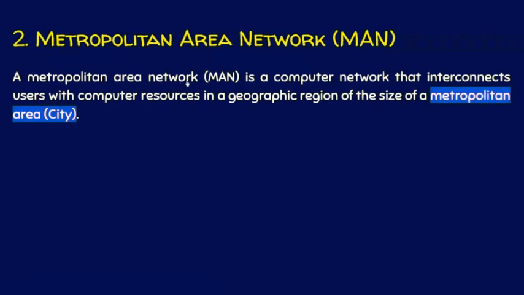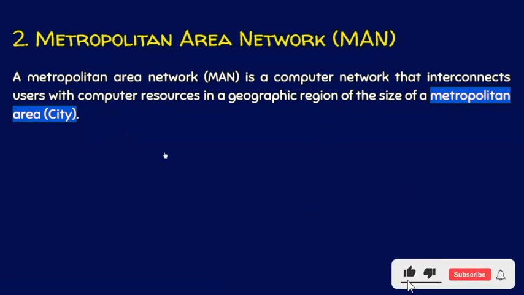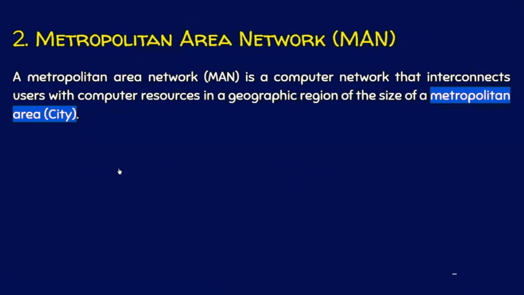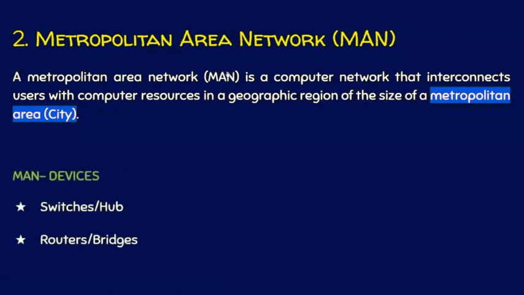Now we will see metropolitan area network or simply MAN. A metropolitan area network is a computer network that interconnects users or computers in a geographic region. See, there are two branches in a city and these two branches are somehow connected with each other. So this kind of network is called a metropolitan area network. In other words, there are two local area networks, and these two local area networks are connected to each other in a city. The devices involved in this metropolitan area network are switches and hubs for establishing a local area network, and to connect two local area networks we need routers or bridges.